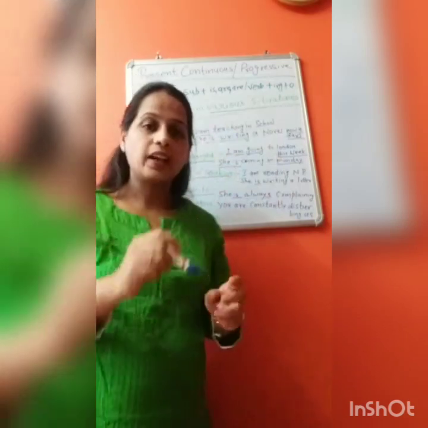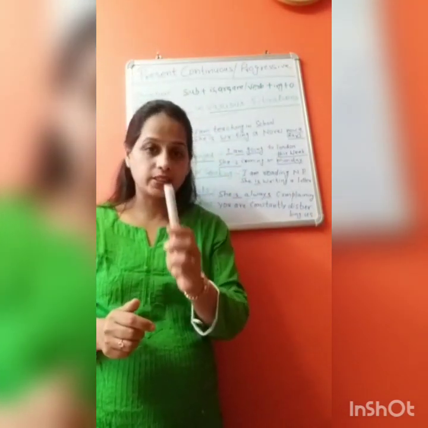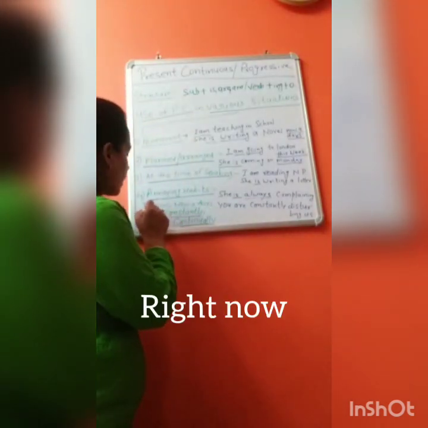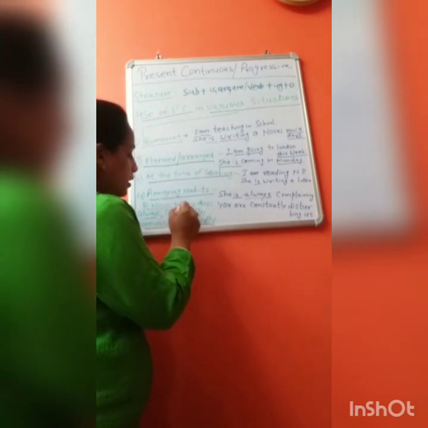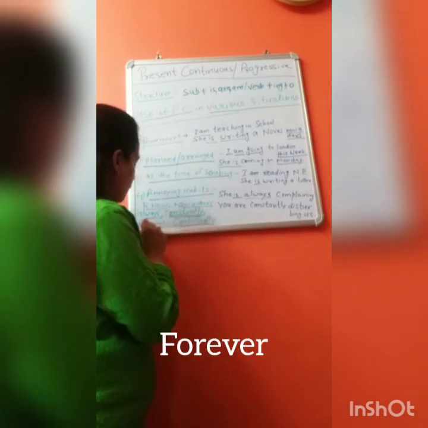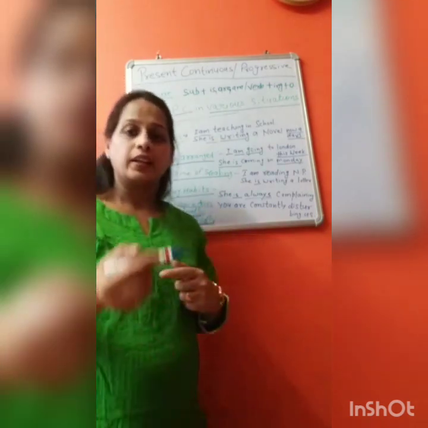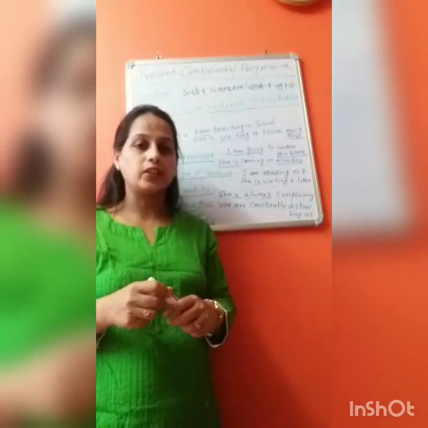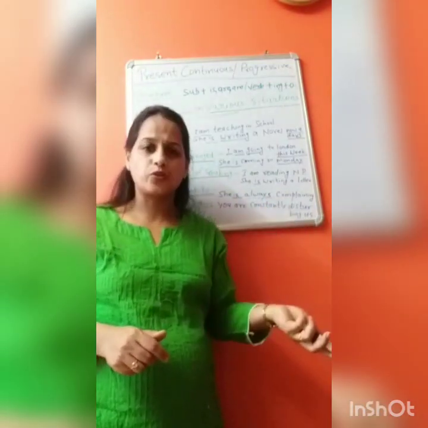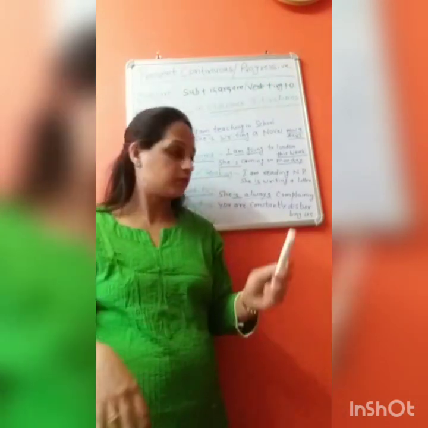Here are some words which we use regularly in present continuous tense: right now, nowadays, always, constantly, forever, continually. She is always complaining. She is habitually complaining. She has a habit of making complaints.